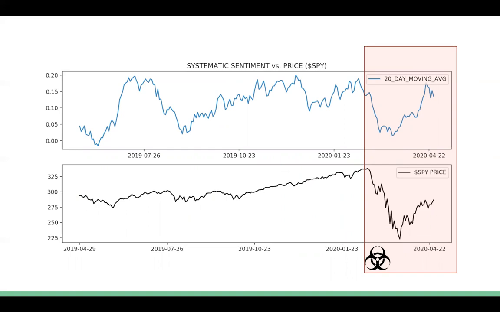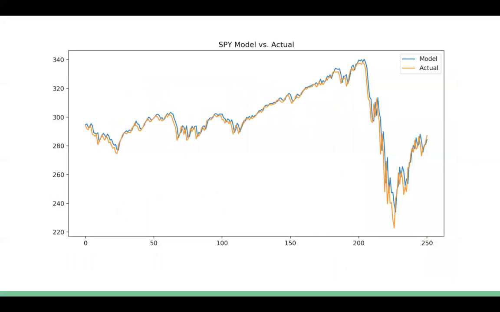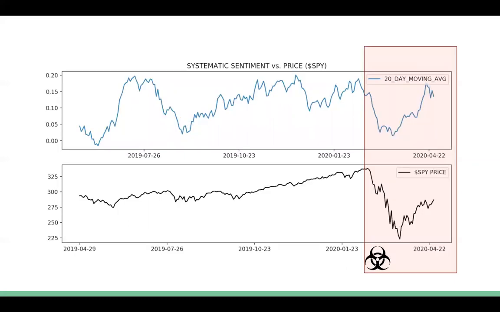And then above is that 20-day moving average sentiment. As you can see, the dip in the average systematic sentiment coincides with the dip in the market as a whole. Another interesting thing to note is that sentiment was fairly positive, and you can see the stock price throughout the year increased slowly. So that might be another thing to take away.